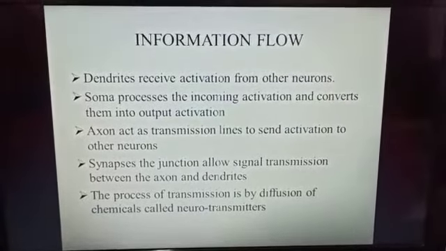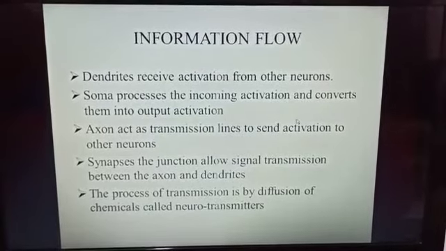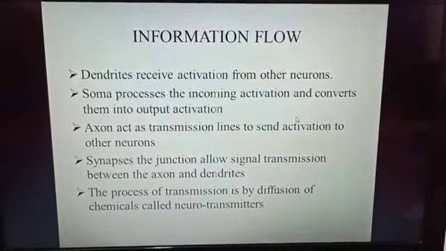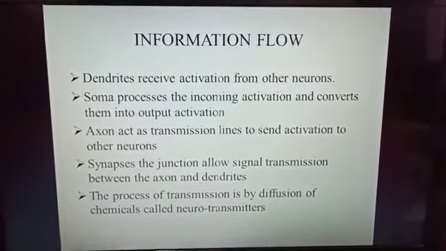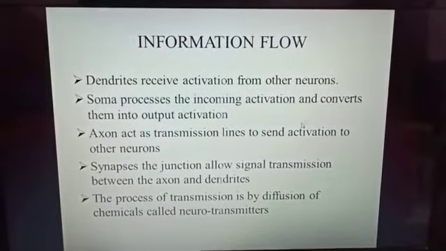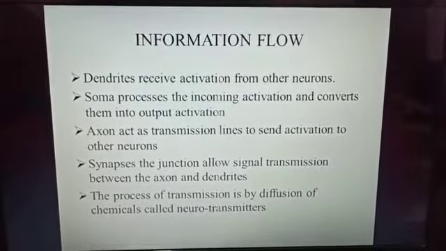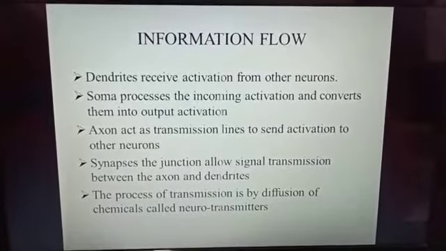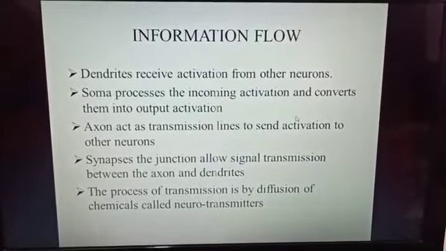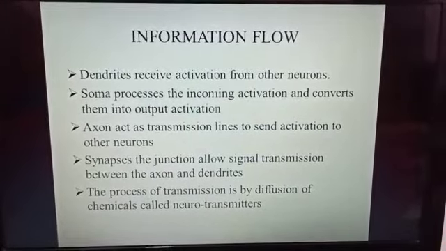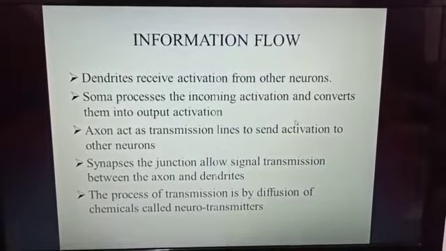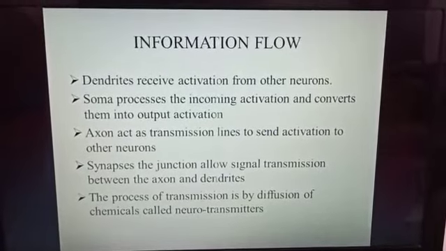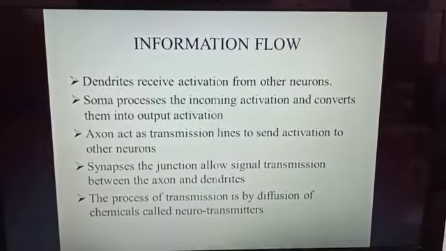Information flow. This is the simple flow of information in biological neural network. Dendrites receive activation from other neurons. Soma processes the incoming activation and converts them into output activation. Axon acts as transmission line to send activation to other neurons. Synapses, the junction, allow signal transmission between the axon and dendrites. The process of transmission is by diffusion of chemical called neurotransmitters.